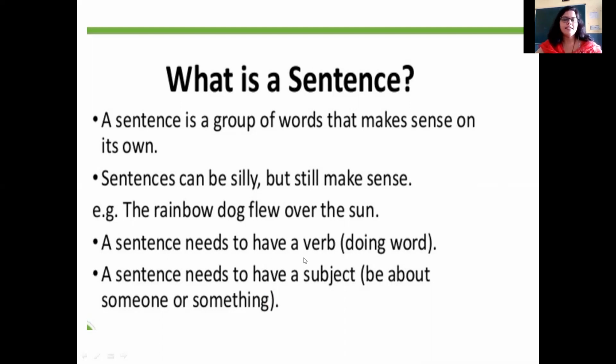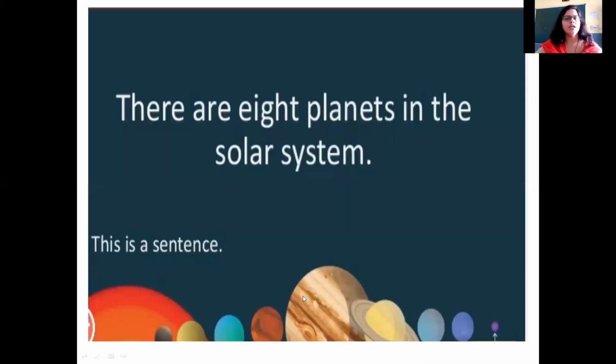Likewise, a sentence needs to have a verb. If you are making a sentence, I hope you are aware about the basic structure. A sentence needs to have a subject and a predicate, or to be precise, a subject, verb and then an object. So if I quote an example, there are 8 planets in the solar system.